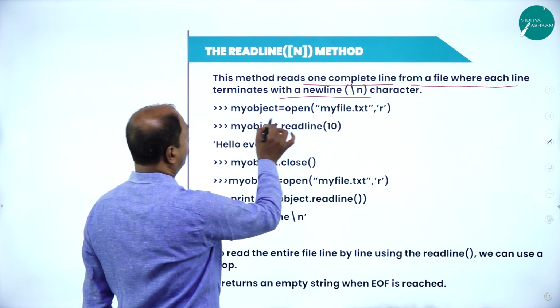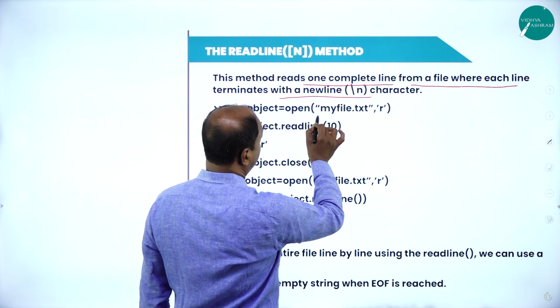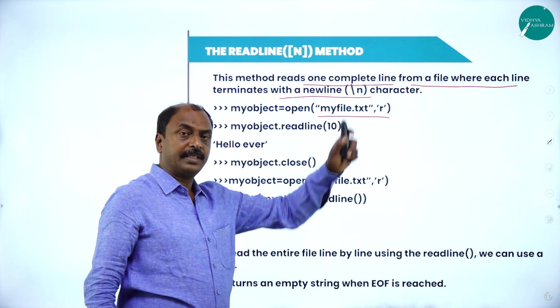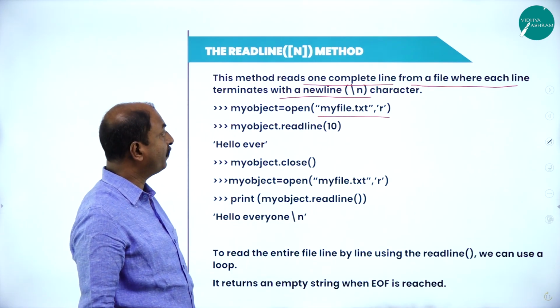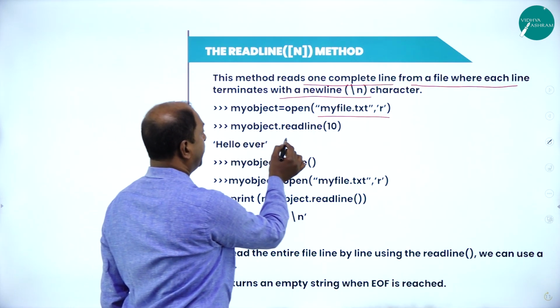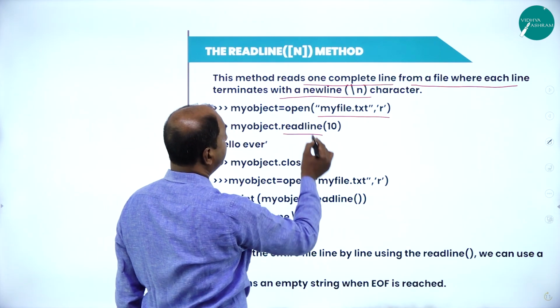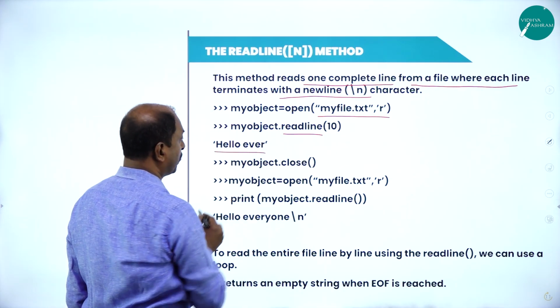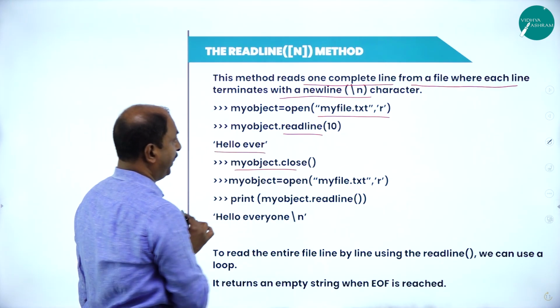Here my object equals open, myfile.txt, and comma r. r is the mode of opening a file. Here r stands for read mode. Next one is my object dot readline. In the syntax, readline 10 means it reads 10 characters. So this would be the output of this. We are then closing the file.